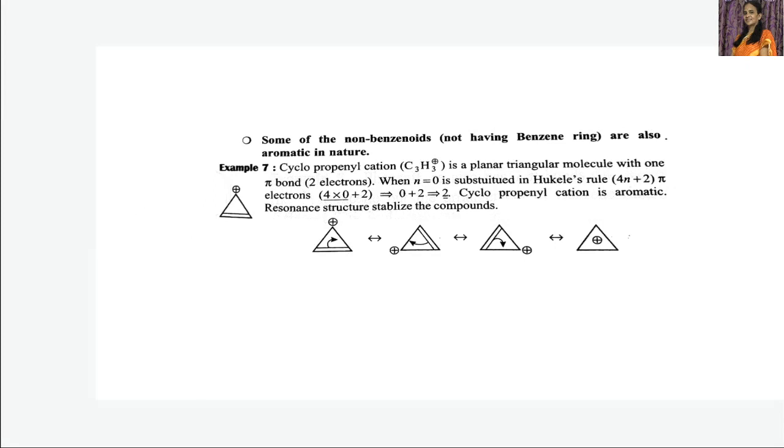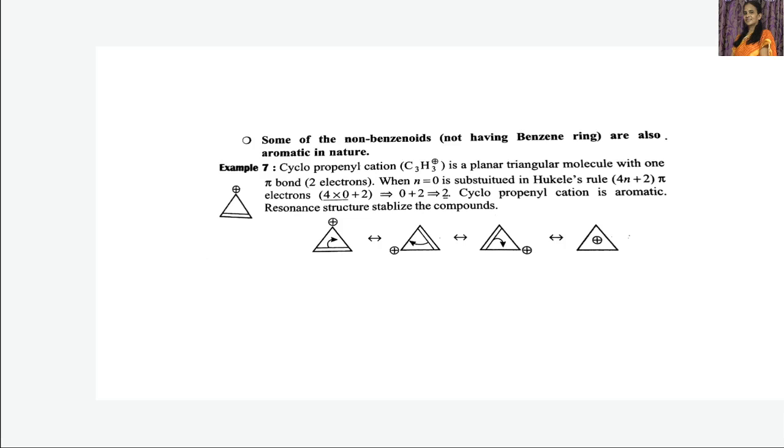Now, let us see some of the non-benzenoids, that is, compounds which do not have benzene-like structure or properties. If a benzene-like ring is not there, then they are called non-benzenoid compounds. Let us consider some non-benzenoid compounds which are also aromatic in nature. The first example is the cyclopropenyl cation, C3H3 plus.